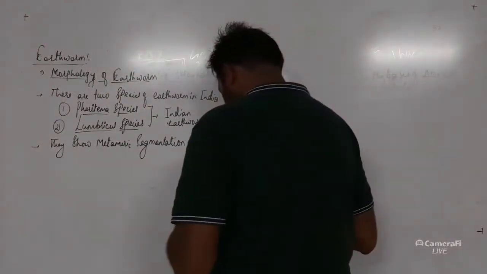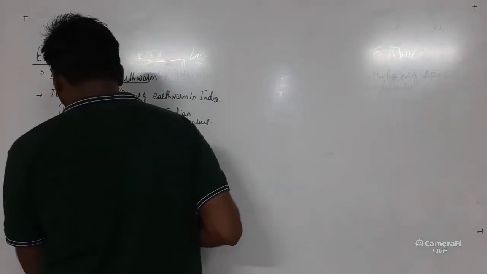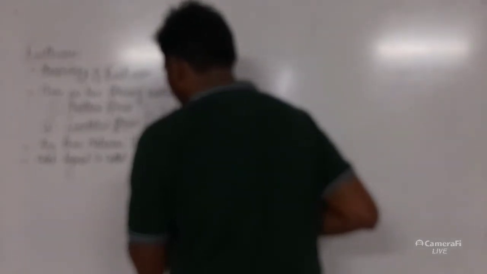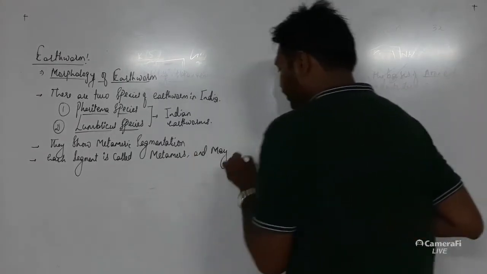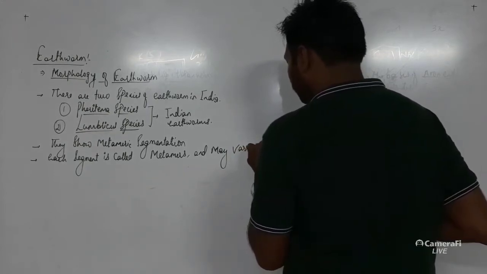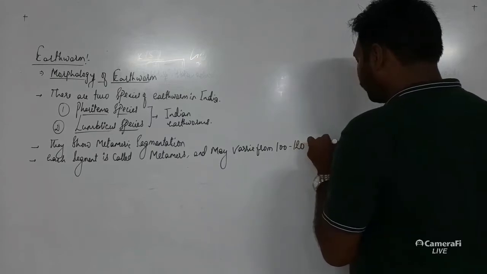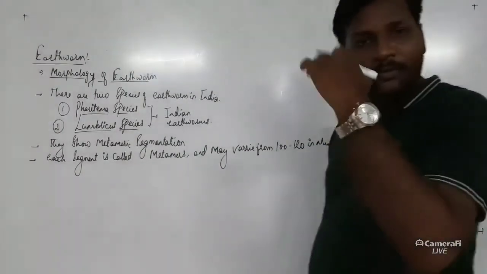Each segment is called a metamere. The segments may vary from 100 to 120 in number, so there will be 100 to 120 segments on the body of the earthworm.